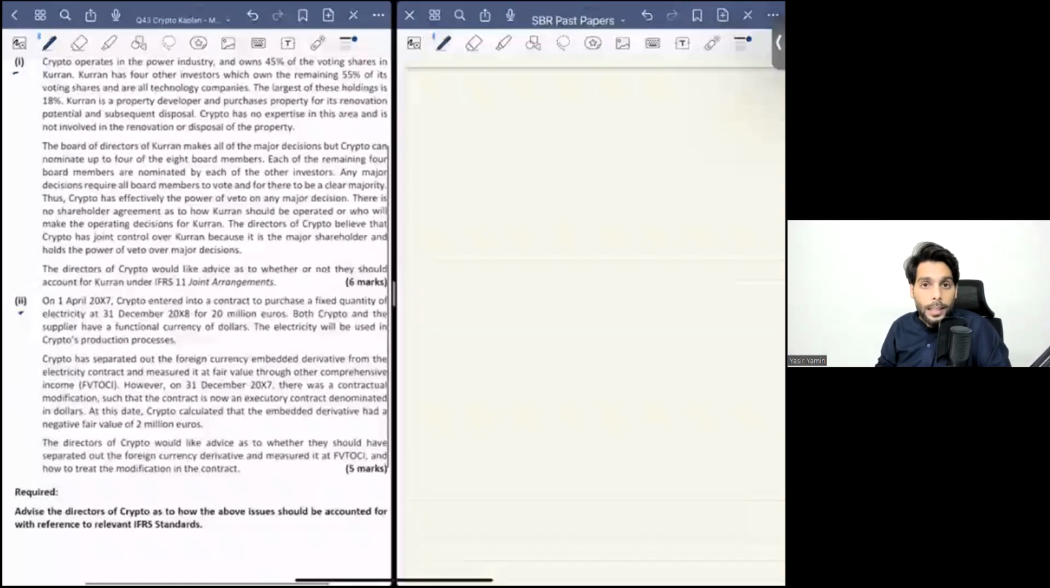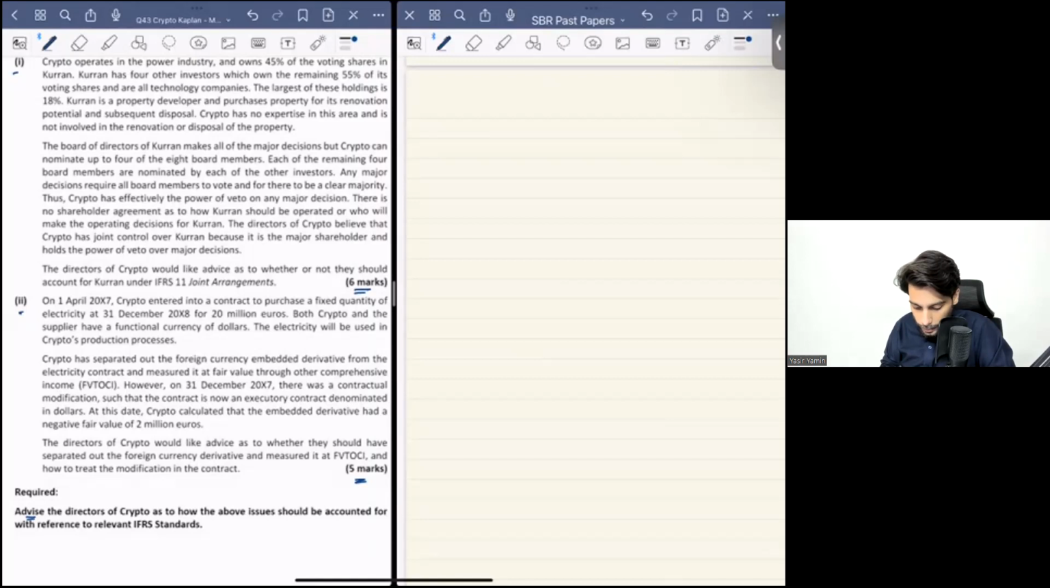One thing that you should always look towards in an examination question is the requirement. Now, the requirement is advice. It is not a discuss requirement. It is not a how requirement. It is an advice requirement. So by the end, you need to provide specific comments on the conclusion.